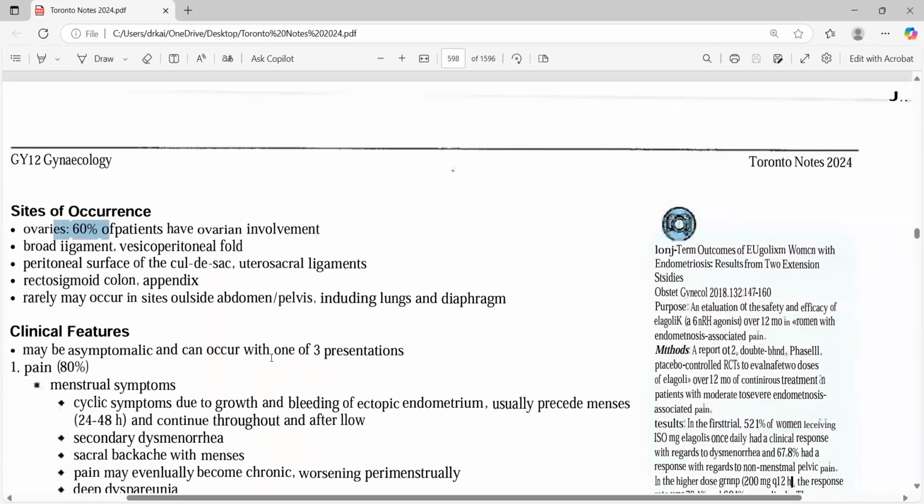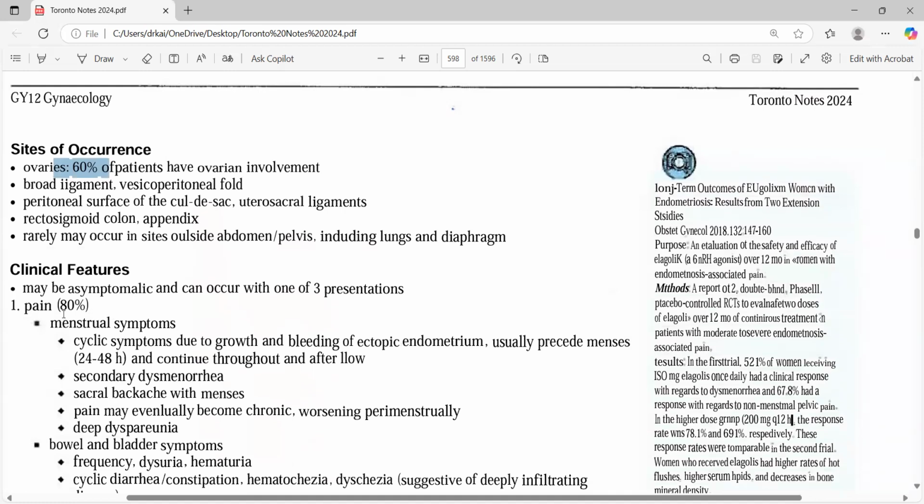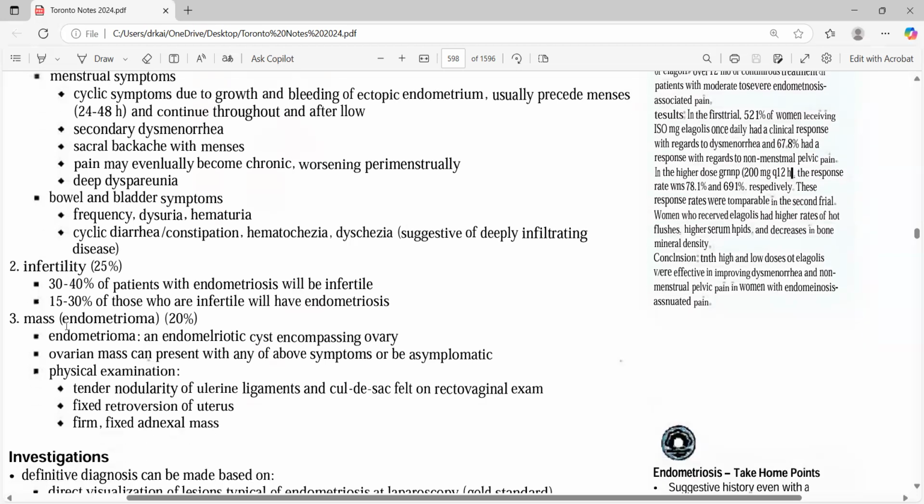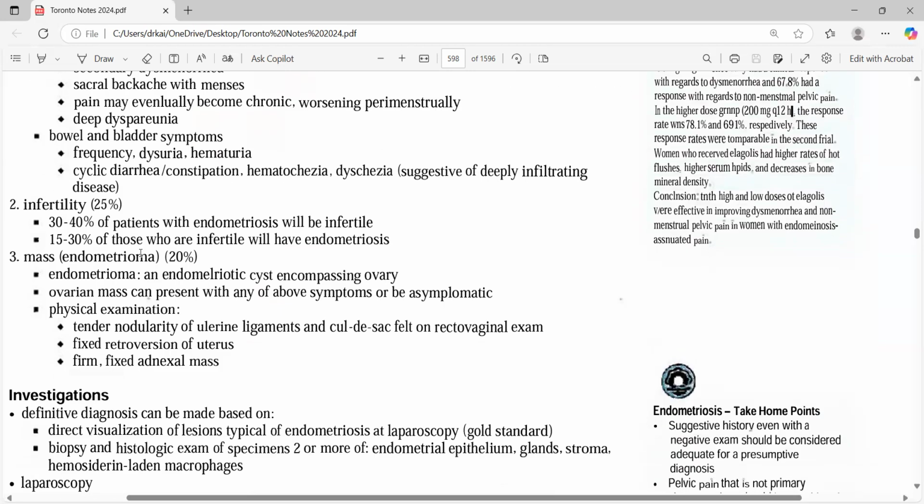Maybe asymptomatic, and patients present with one of three presentations. What is that? Either with pain, or with infertility, or with a mass. A lot of cases do present with infertility, but don't forget about pain as well. Pain can be dysuria, hematuria, sacral back pain, dysmenorrhea. So pain could be one of the leading factors that leads toward ruling out what's going on. Then infertility: 30 to 40% of patients with endometriosis will be infertile, so infertility is basically linked with endometriosis.